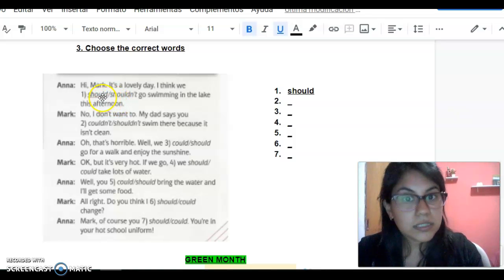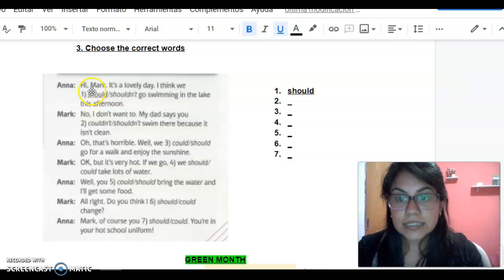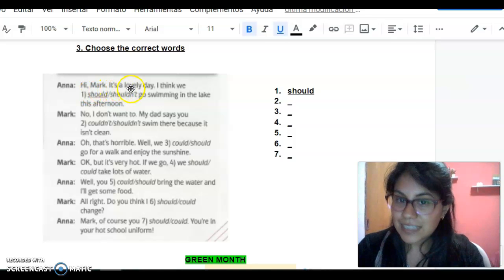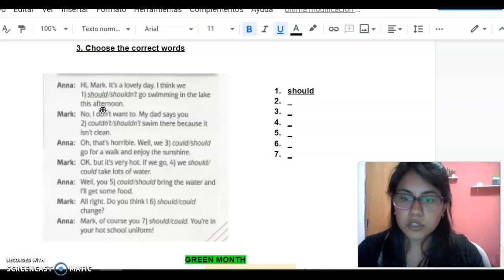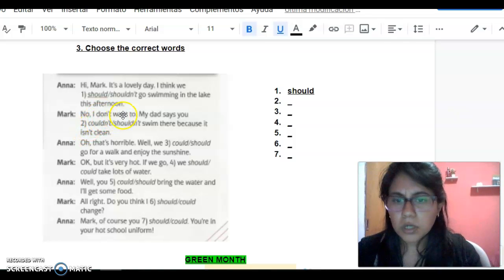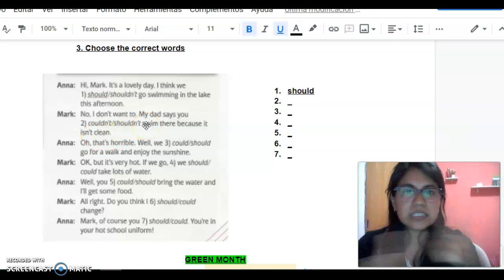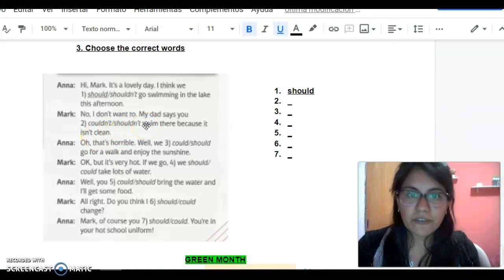Number 1 is already done. It says, hi Mark, it's a lovely day. I think we should go swimming in the lake this afternoon. Let's go for number 2. No, I don't want to. My dad says you shouldn't swim there because it isn't clean. So the lake isn't clean. It isn't a safe place.